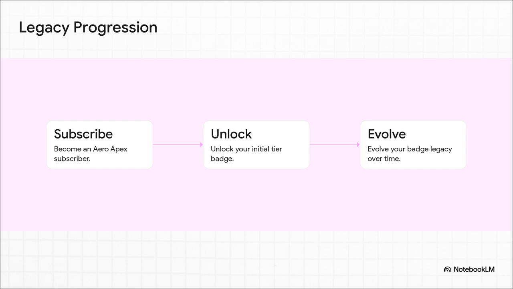But Step 3 is where the real magic happens. You actually evolve your badge legacy over time. This implies that the longer you remain a subscriber, or maybe the more active you are, your badge literally transforms, growing from that basic bronze or red look all the way up to that crazy, shining, crystalline Apex badge in the center. It's a proven psychological hook, and it gives users a real sense of progression and history within their digital workspace.